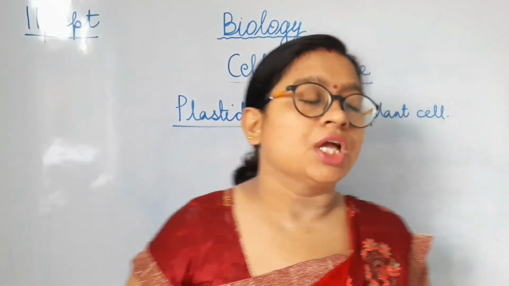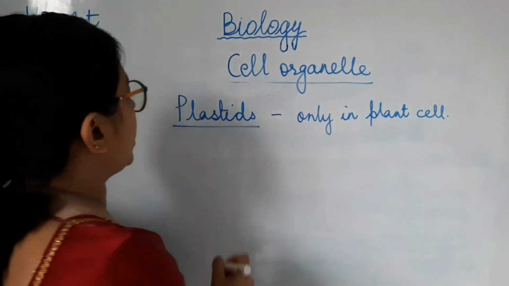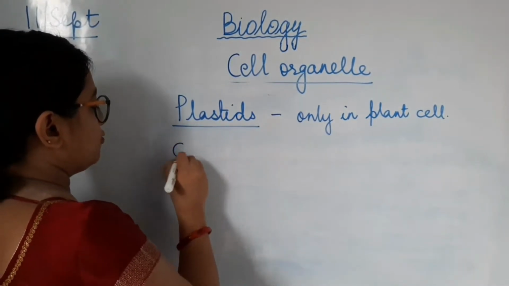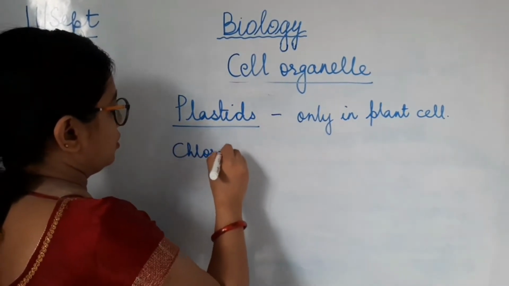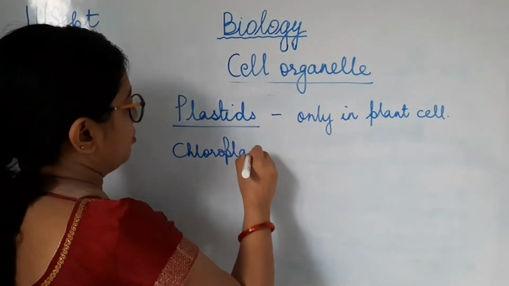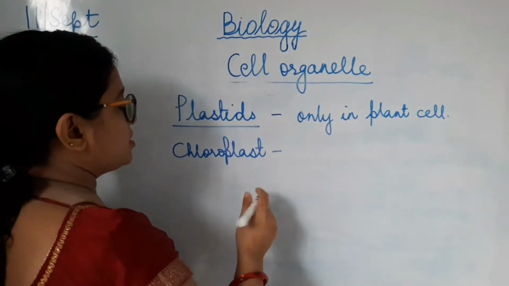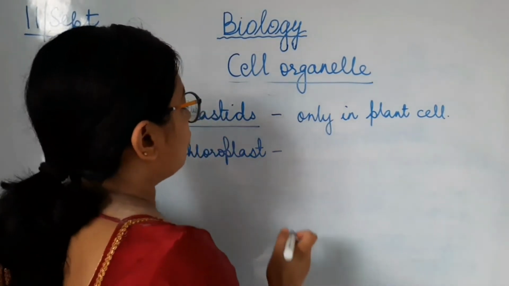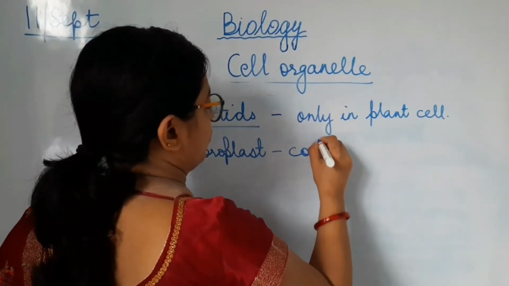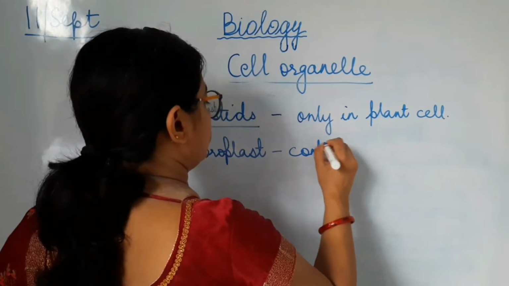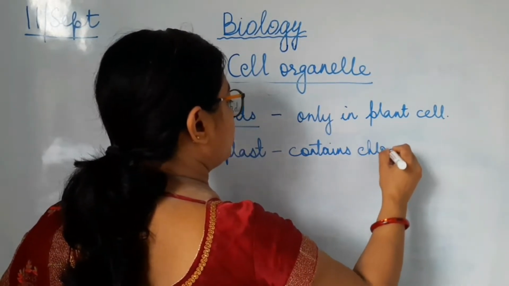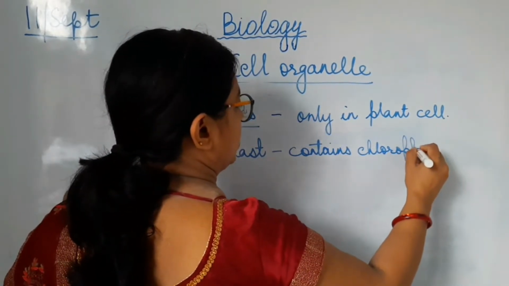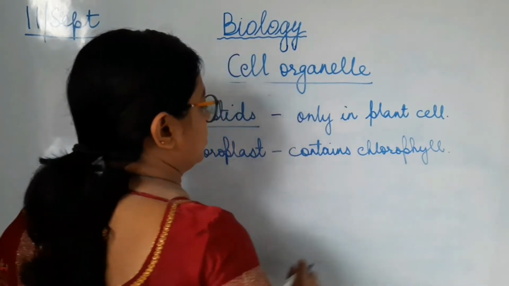So let's continue with the different types of plastids. As I discussed, plastids are the organelle which is found in the plant cell only. So there are three different types of plastids. The first one is chloroplast. You definitely may have heard about it. Chloroplasts are the green colored plastids which contain chlorophyll. So if it contains chlorophyll, what would be the function of chloroplast? Yes, to carry out photosynthesis.